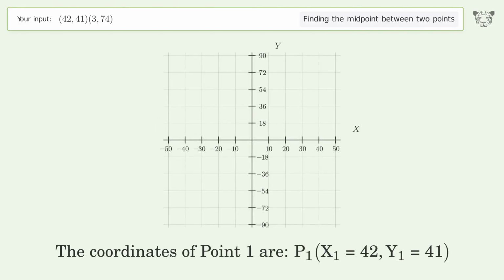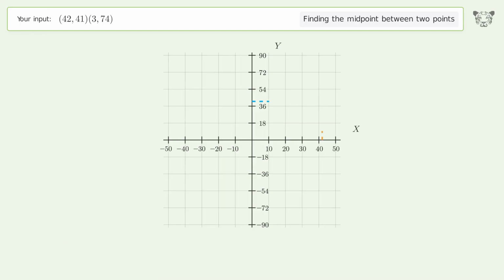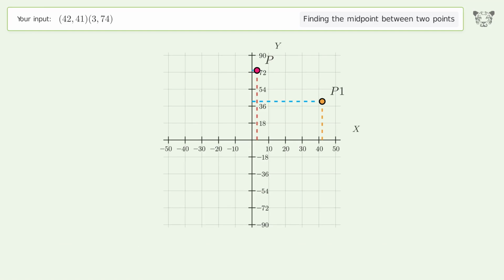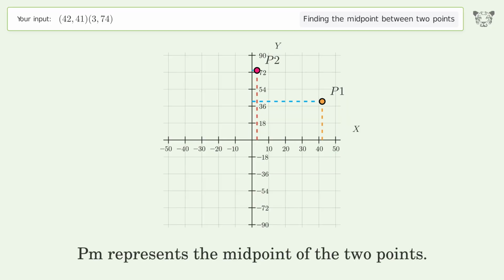The coordinates of point 1 are x1 equals 42, y1 equals 41. The coordinates of point 2 are x2 equals 3, y2 equals 74. PM represents the midpoint of the 2 points.